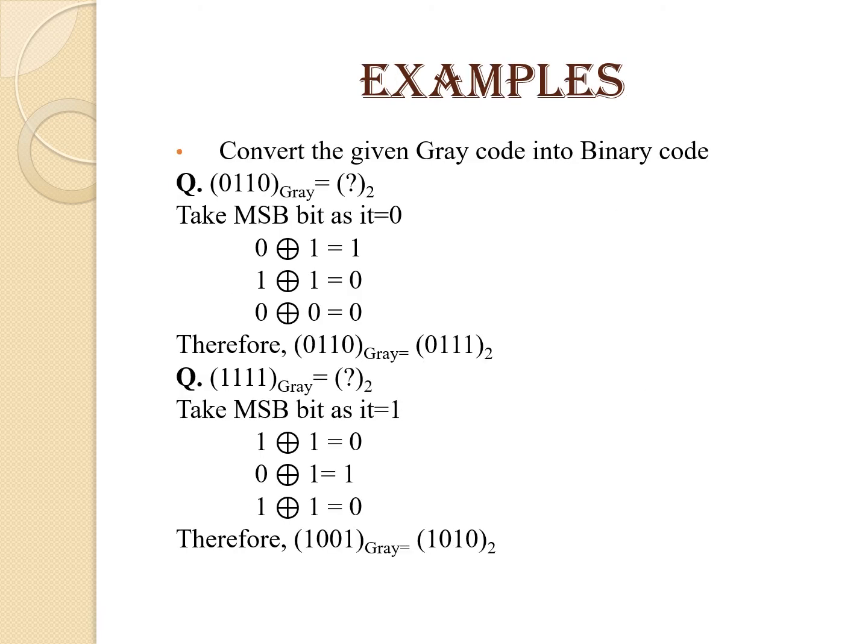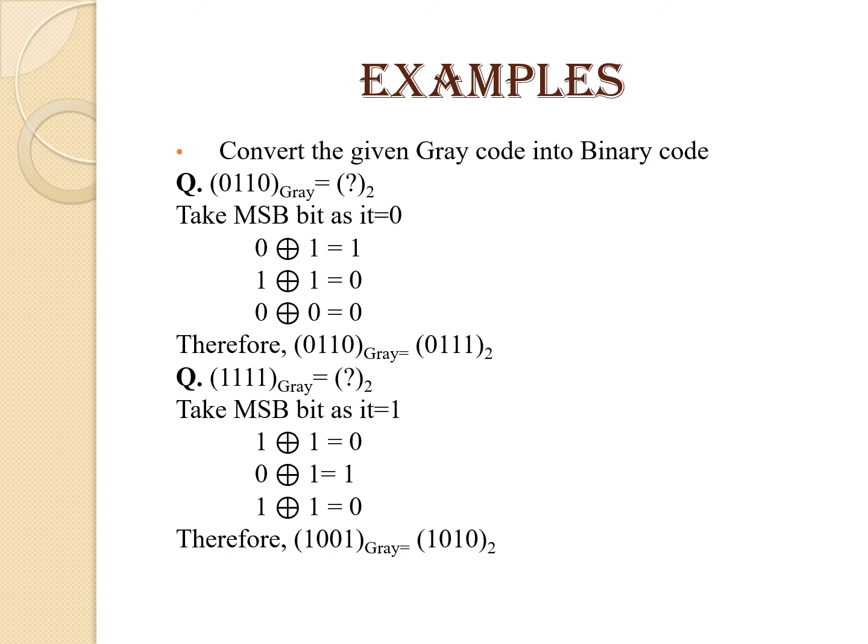So convert the given gray code into the binary code. The first example is 0110, which is a gray number, and we need to convert it into the binary number system. So again, consider the MSB as it is, that will be 0, then 0 XOR 1, here we will get the answer equal to 1. Now this answer has to be XORed with the next bit of the given gray code.